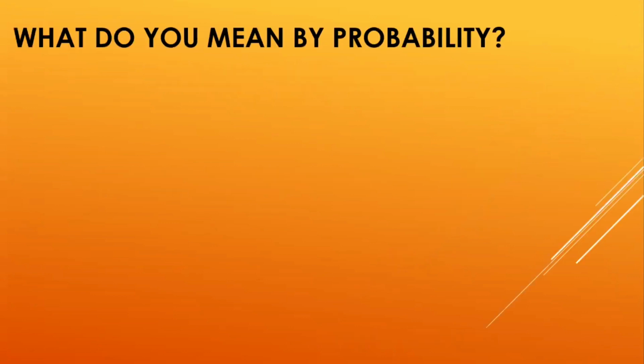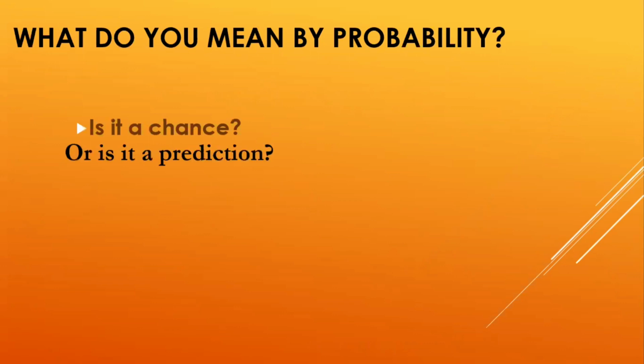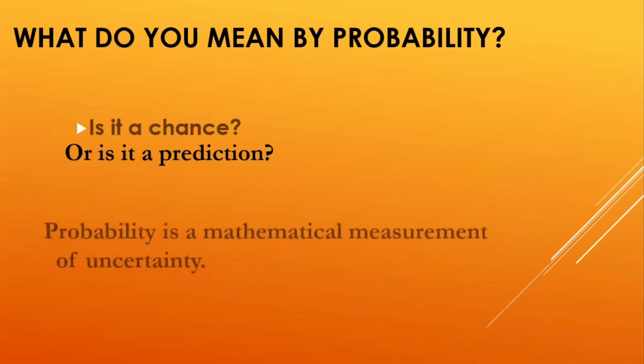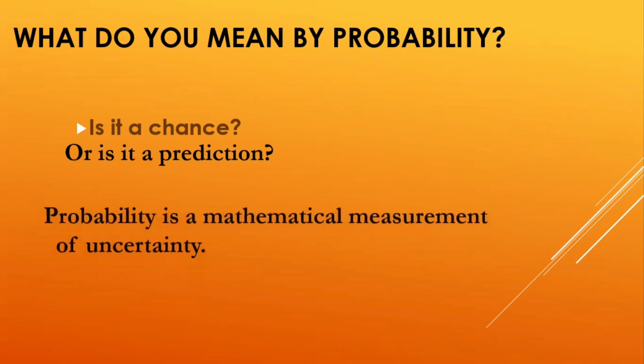Okay, so what do you mean by probability? Is it a chance or is it a prediction? Probability is a mathematical measurement of uncertainty. Sometimes when we go out and don't carry our umbrella, suddenly it rains. The climate is now so unpredictable. So probability is a mathematical measurement of uncertainty, right?